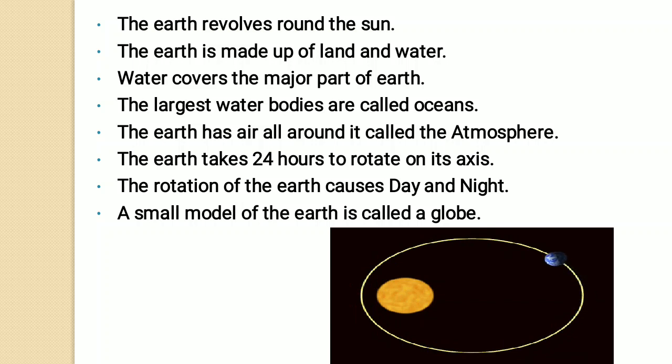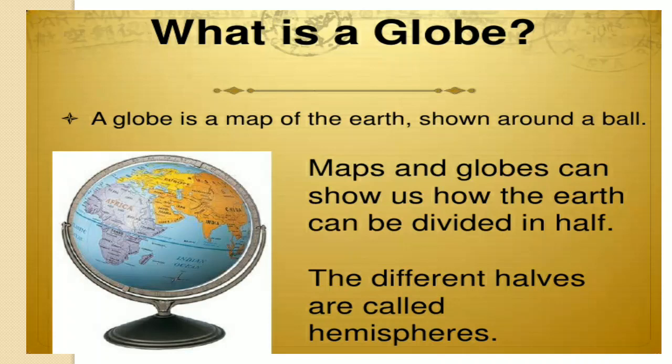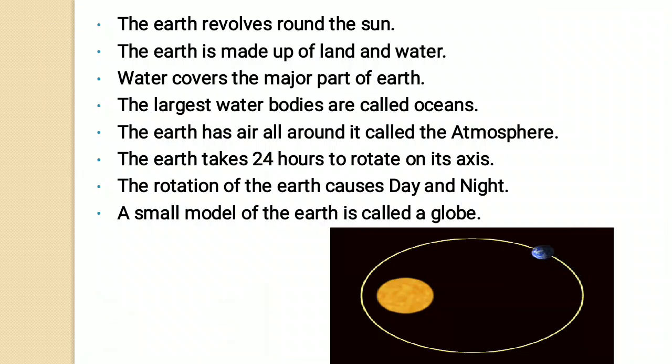Okay, now next, a small model of the Earth is called a globe. We can find the globe in the previous slide. The globe looks like a ball. Okay children, now the Earth revolves round the Sun. Okay, understand everyone? Very good.